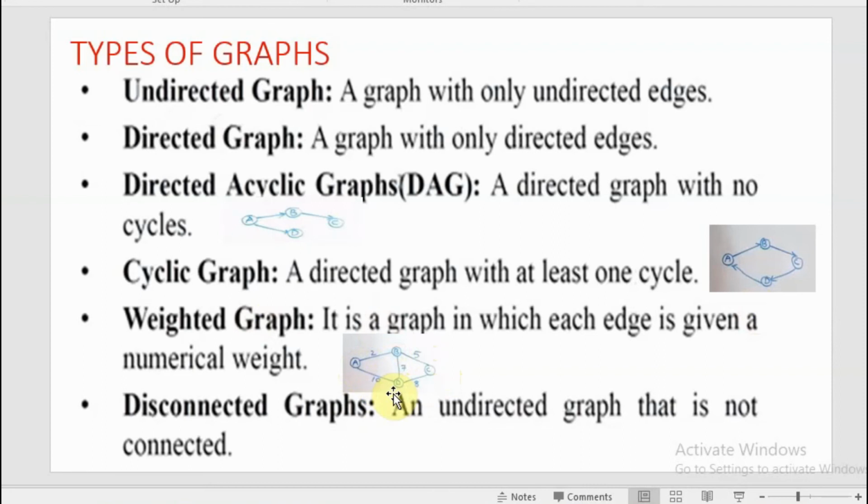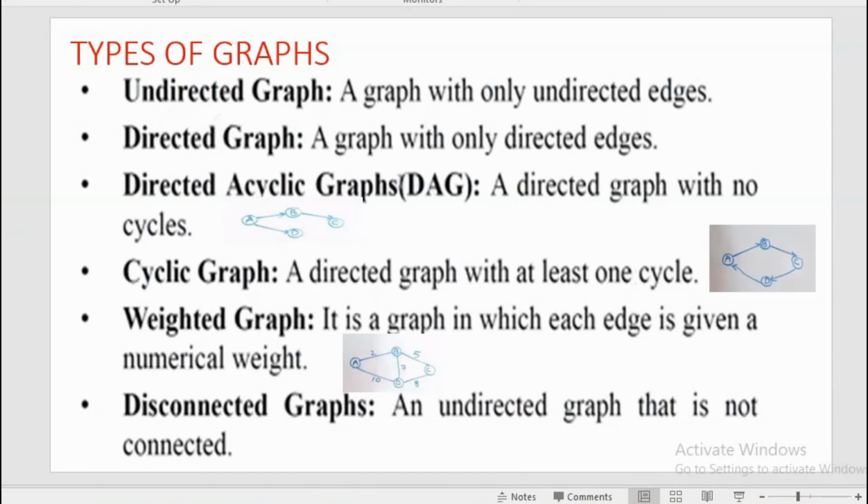Next, A to D, the weight given is 10. From B to C, the weight given is 7. From D to C, the weight given is 8. Next, we are going to study the disconnected graph. A disconnected graph is an undirected graph that is not connected.